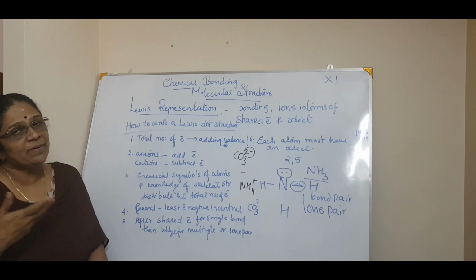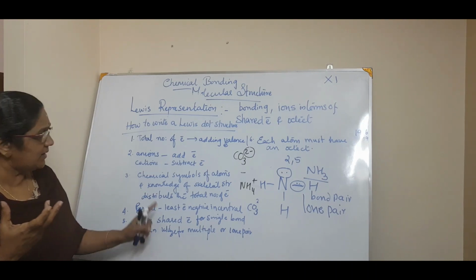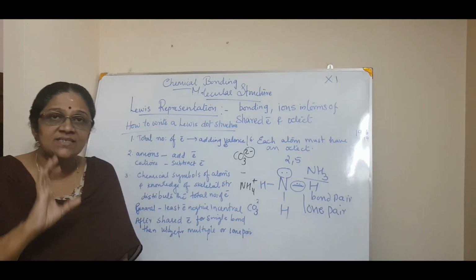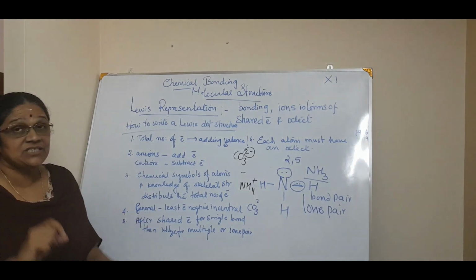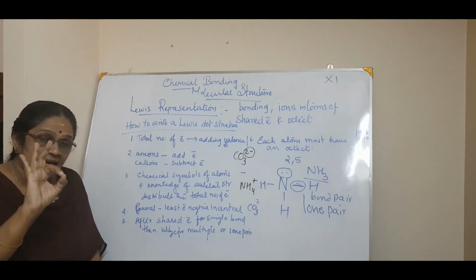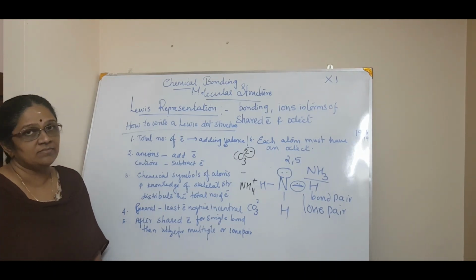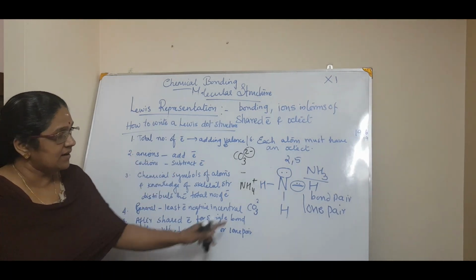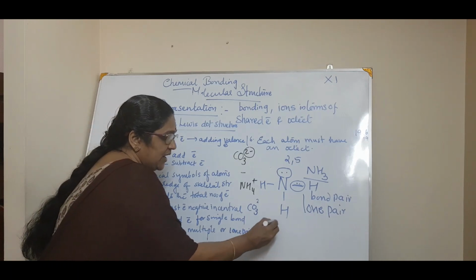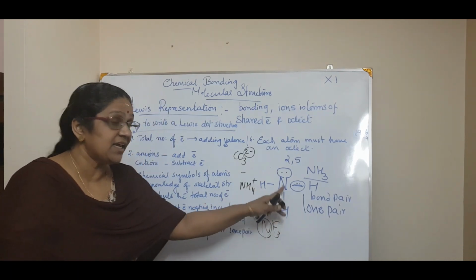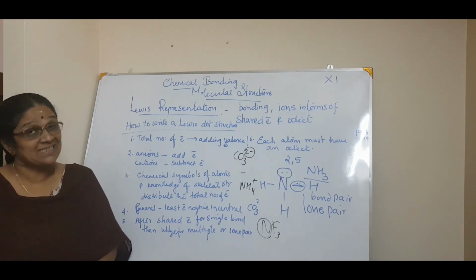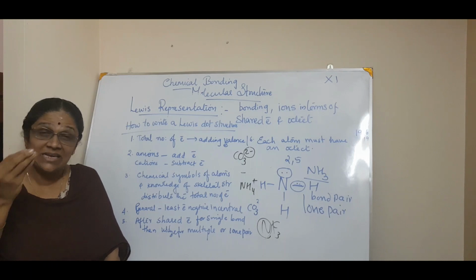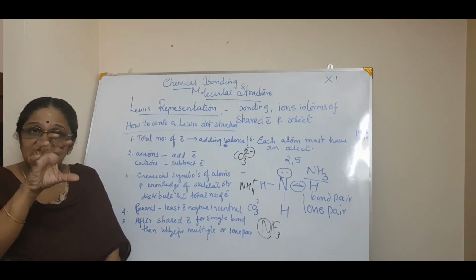As I told you, it comes by practice, but a knowledge of the skeleton structure is needed for distributing these electrons. Then generally the least electronegative atom will go to the center. For example, in methane, carbon is the center. In carbonate, carbon is the center. In NF3, N is the center. In NH3, N is the center. Exceptions can be there, but generally speaking, the least electronegative atom will acquire the center position.